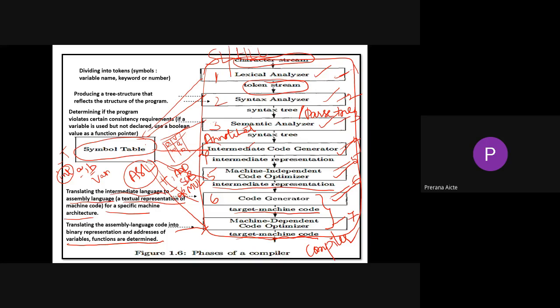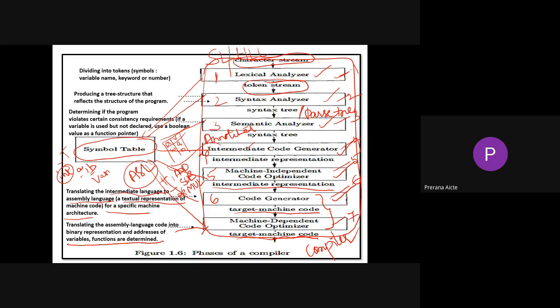Next, the input for your intermediate code generator is the outcome of your semantic analyzer, that is the annotated parse tree or syntax tree. The intermediate code generator gives output as intermediate representation. Intermediate code has different types, such as quadruples, triples, indirect triples, and so on, in terms of assembly level representation. So the intermediate code outcome is the intermediate representation itself.